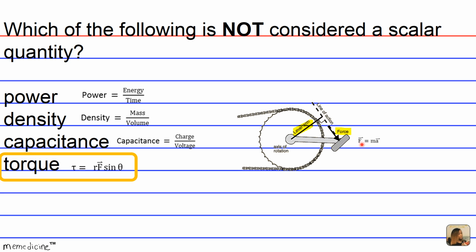And what constitutes the directionality of force, making it a vector also, would be acceleration, okay? So here the acceleration is downward in this direction. All right, so the correct answer choice is answer choice D, torque.